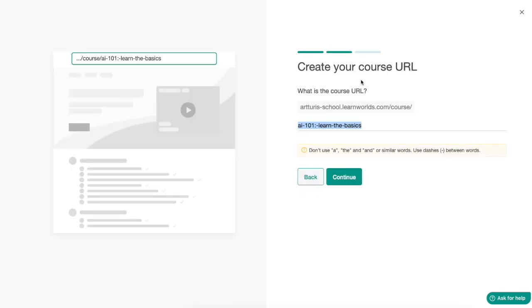Then let's customize the URL. This doesn't look that great to me, so let's do something like AI course, because it's after all our school, and this can be the name. Then it will look like our website, learnworld.com/course/AI course. Because it already says course in the path, let's just do AI 101, and then let's click on continue.